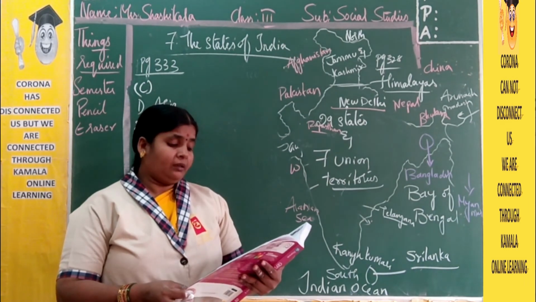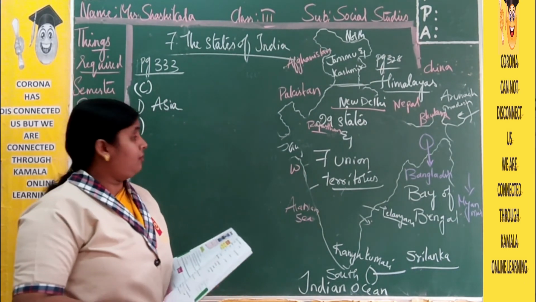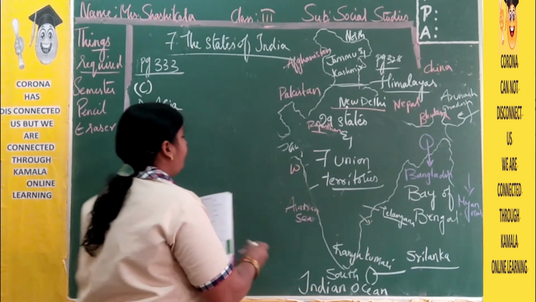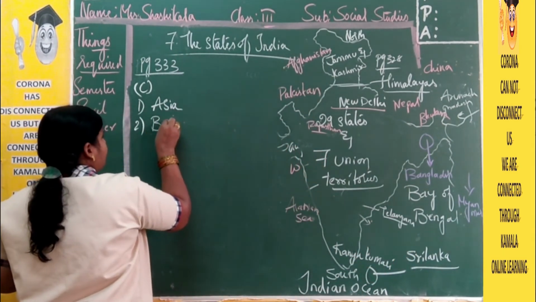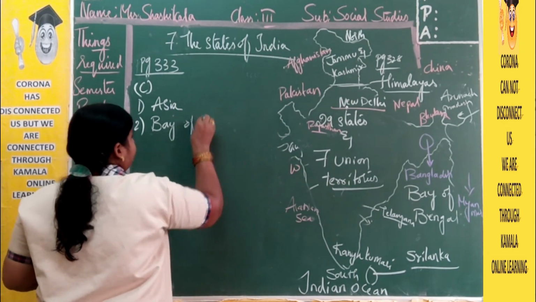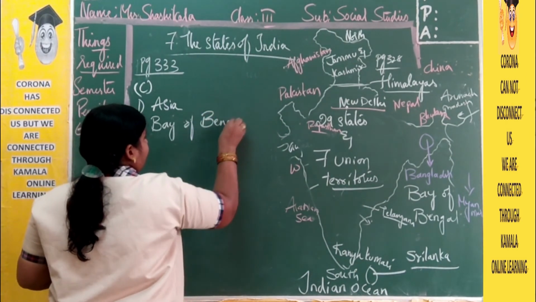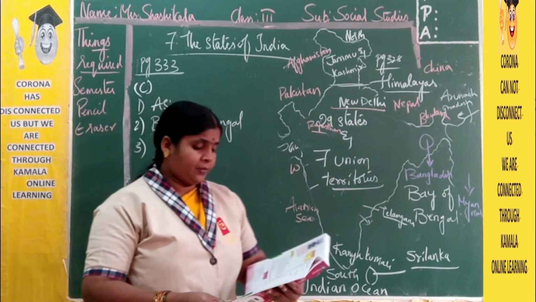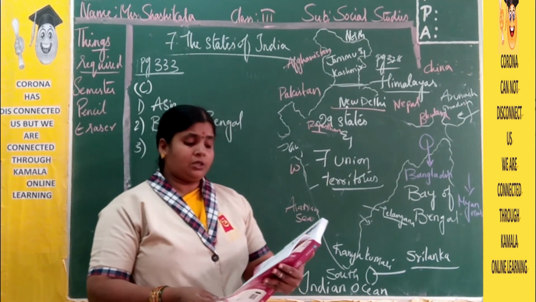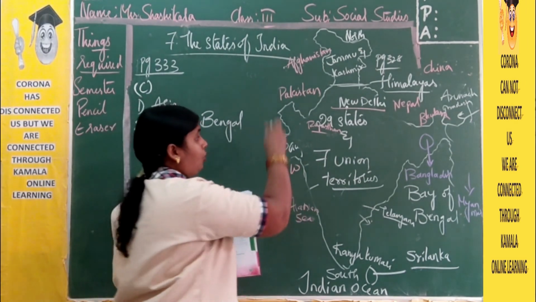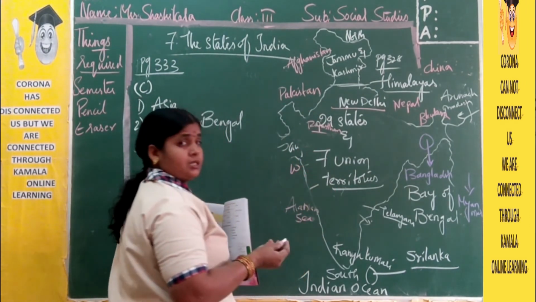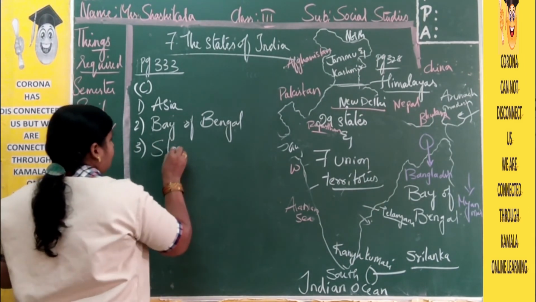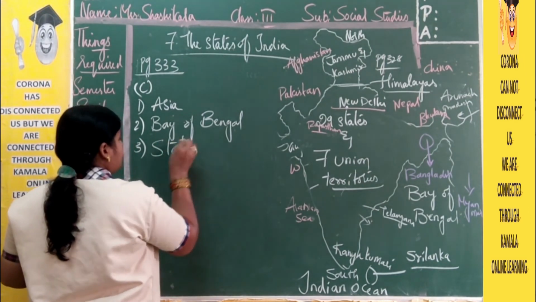So a water body that lies in the east of India. In the east side of India, what water body do we have? Bay of Bengal. So the answer is Bay of Bengal. Now, third one, the 29 parts of India. The whole country is divided into parts. What do we call that? That we call a state. Into states.